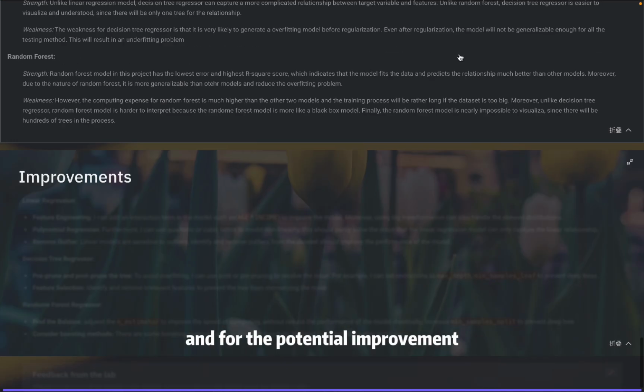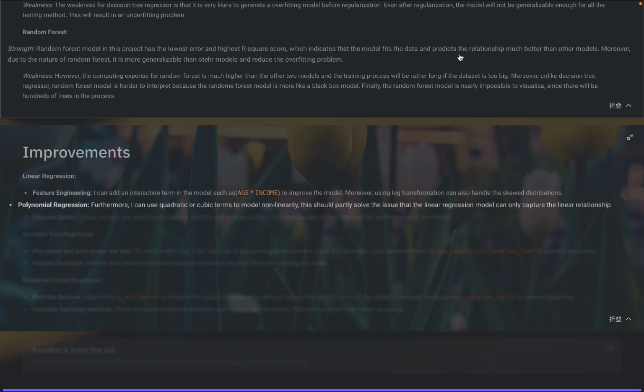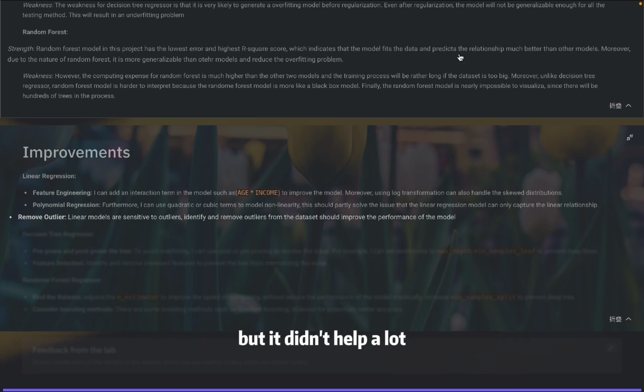For potential improvements, for the linear regression, I'm thinking I can do some feature engineering, such as adding an interaction term to improve the model, and using a log transformation can also handle the skewed distribution. I can change it to a polynomial regression, using a quadratic or cubic term, so it can capture more than just the linear relationship. And remove outliers, which I actually did in this project, but it didn't help a lot. But this is definitely one of the things you can do to improve your linear model.